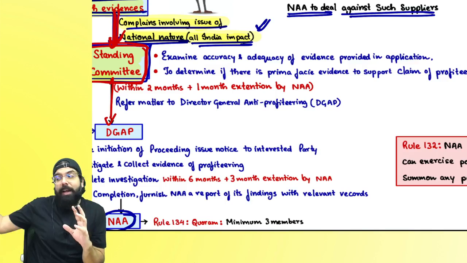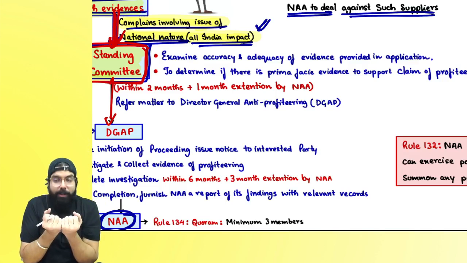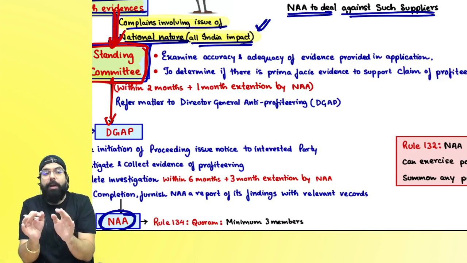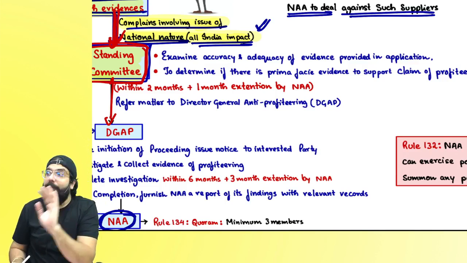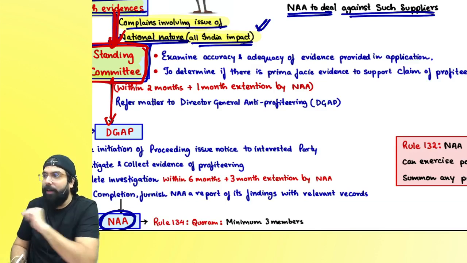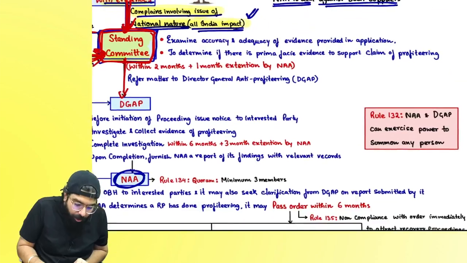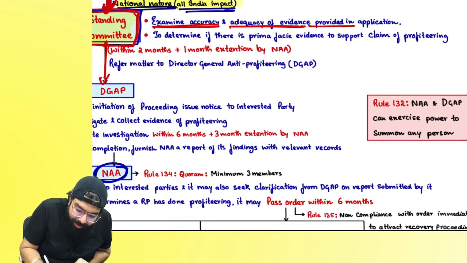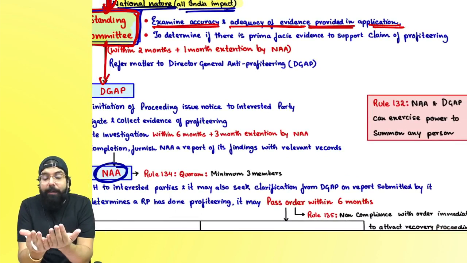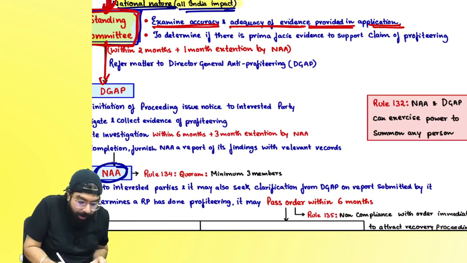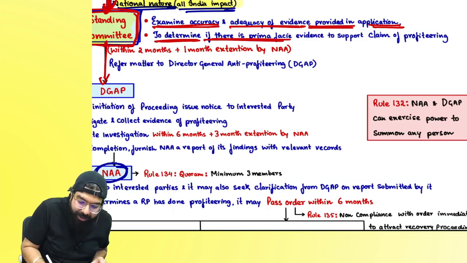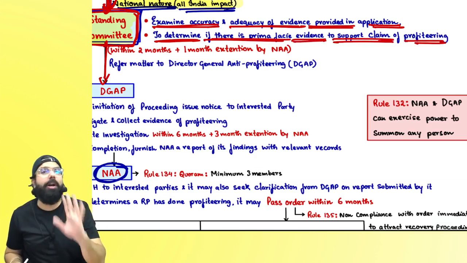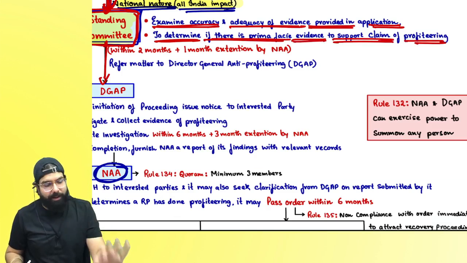Now the Standing Committee, after that review and for the direct application, will again screen it further. They will again ensure whether documents are there, evidence is there, and the accuracy of the evidence. They will examine the accuracy and adequacy of the evidence provided in the application, and check properly to determine if there is prima facie evidence to support the claim of profiteering, whether profiteering is actually happening or not. They will first check.